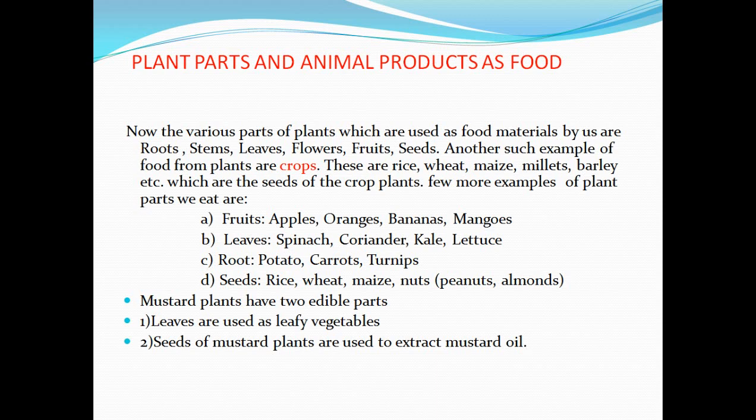How fruits? Yes, fruits is very natural. Apple we eat, oranges we eat, bananas we eat, mangoes we eat, and all these foods are known by the name fruits. Leaves. Which type of food do we eat in the form of leaves? Spinach, coriander, kale, lettuce. Kale is a type of leaf we use in making food. And all these leaves we eat.